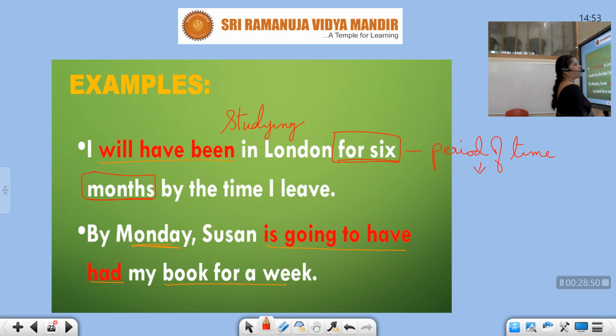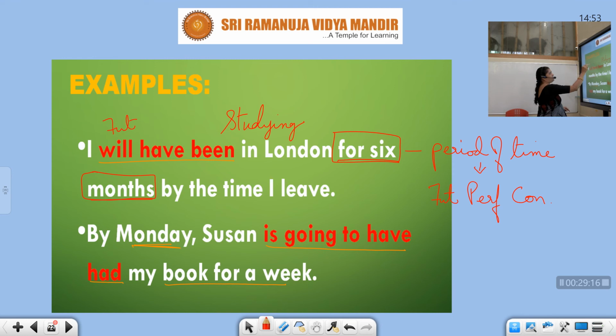Whenever you see a period of time, it is future perfect continuous. So what is the meaning of this sentence? I will have been studying in London for 6 months by the time I leave. Because there is a period of time, you are not supposed to use future perfect. You are supposed to use future perfect continuous.